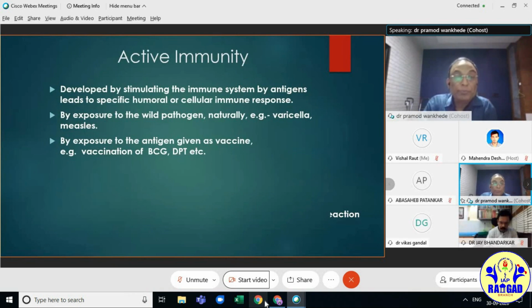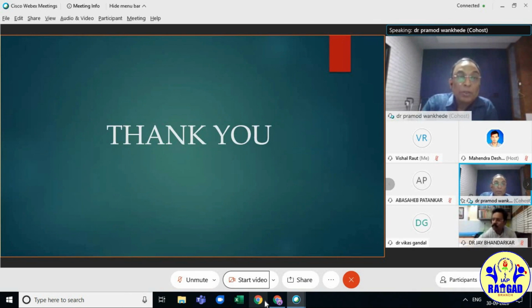Active immunity is developed by stimulating the immune system by antigens, leading to a specific humoral or cellular immune response, as we do in vaccination, by exposure to wild pathogen naturally, or by exposure to antigen given as a vaccine, for example vaccination of BCG, DPT, and other routine vaccinations. So this is some brief about immunity.